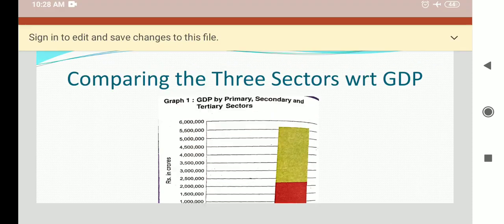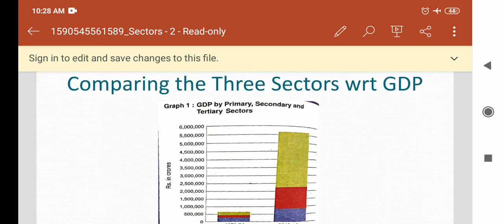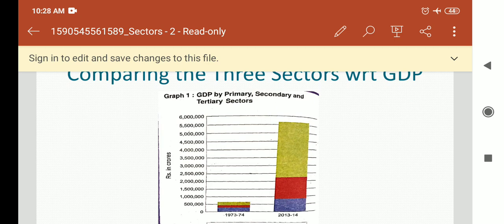Actually what happened, earlier the production was done in the farms, and whatever we were producing was used, because demand and supply were at par. But when the green revolution came, it increased the production of the agriculture sector, so it was not possible to use it all, and surplus also started coming.